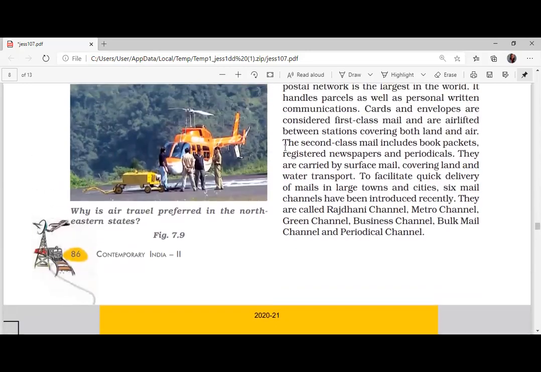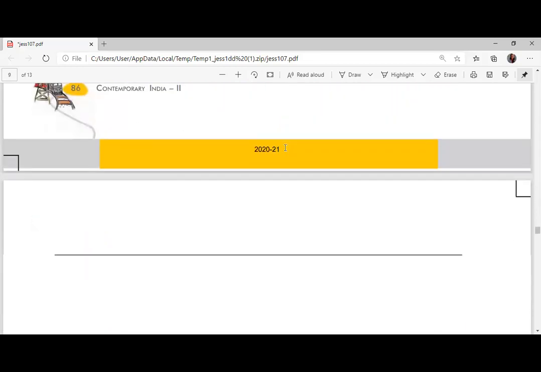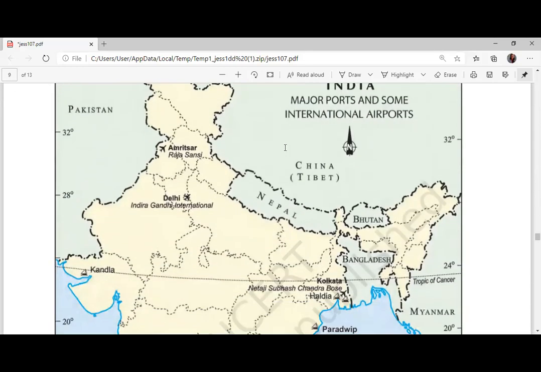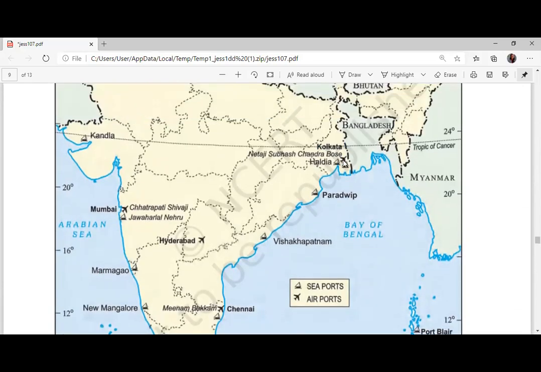Regional connectivity scheme. Then come to the communication part. We have a lot of televisions and channels. Now look at the major ports and international airports. Sometimes they ask these names and we get confused. Netaji Subhash Chandra Bose airport means you have come to Kolkata. When you land at Chhatrapati Shivaji, you are at Mumbai airport.